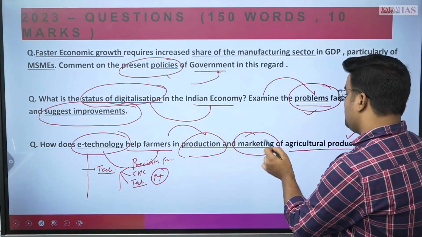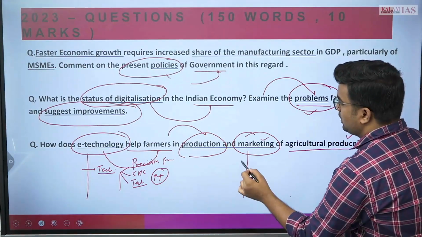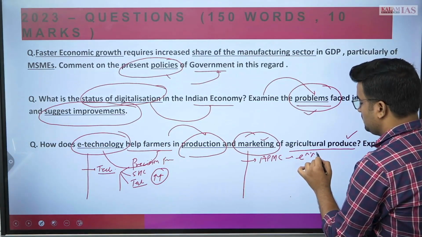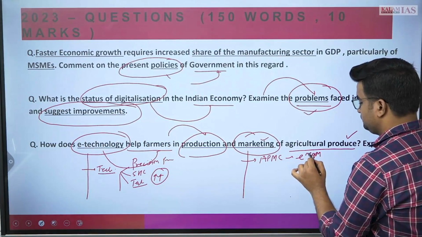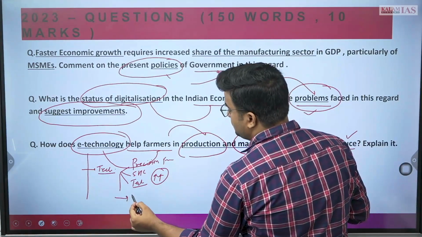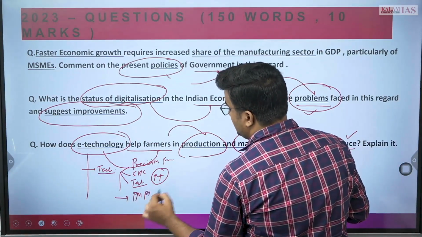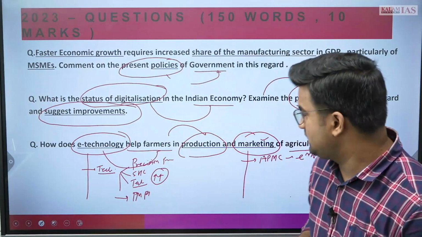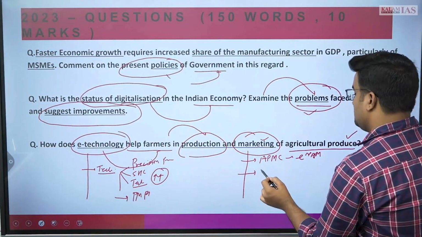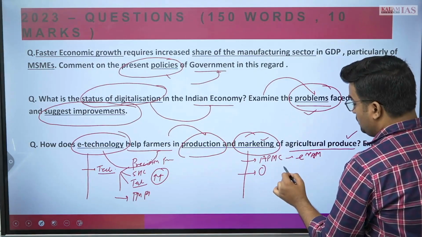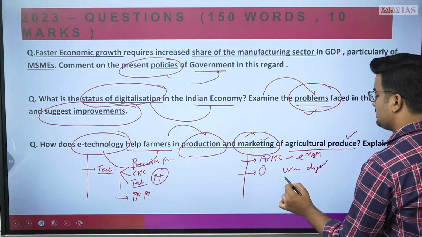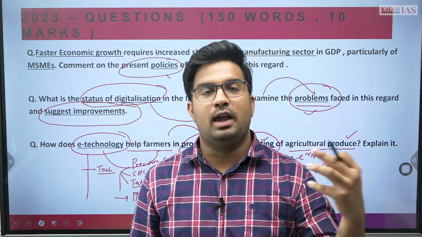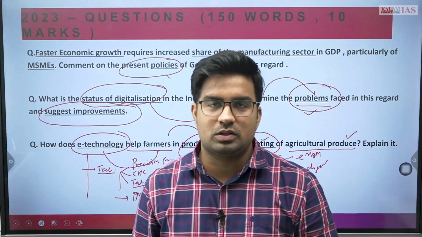Again, the question is related to the marketing of agricultural produce, where we can talk about the APMC mandis enhanced with eNAM. For the safety measures of produce, you can write Pradhan Mantri Fasal Bima Yojana and other aspects of that. The APMC mandis we can connect with certain more things, eNAM. Apart from this, the context like Operation Greens and the use of digital public infrastructure, drones and other aspects can be further utilized. The role of an FPO with digital transformation can also be helpful.